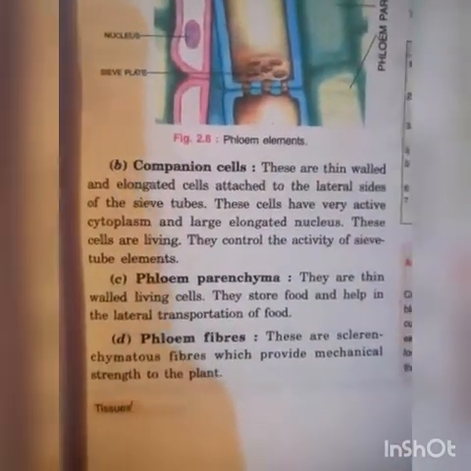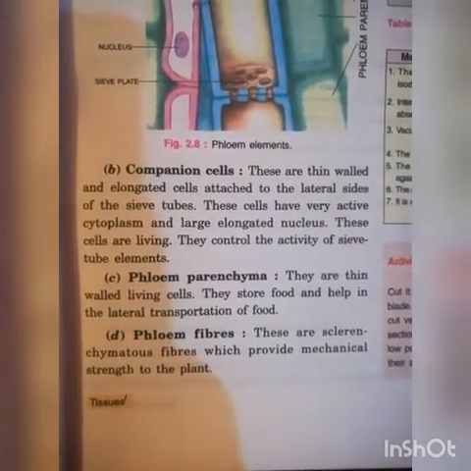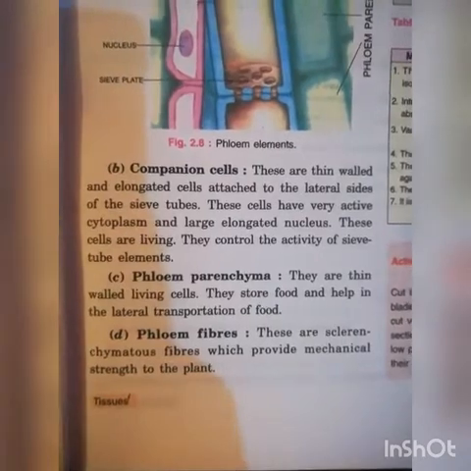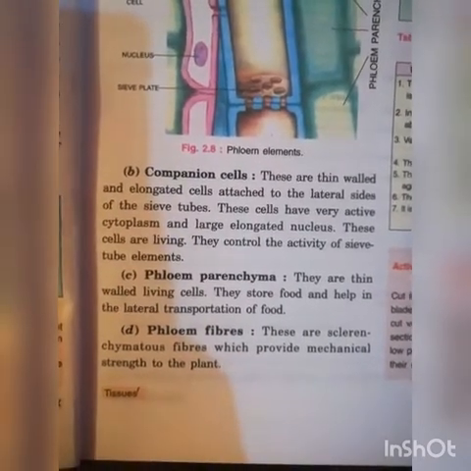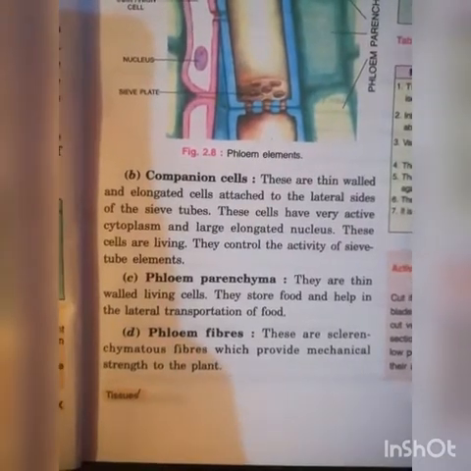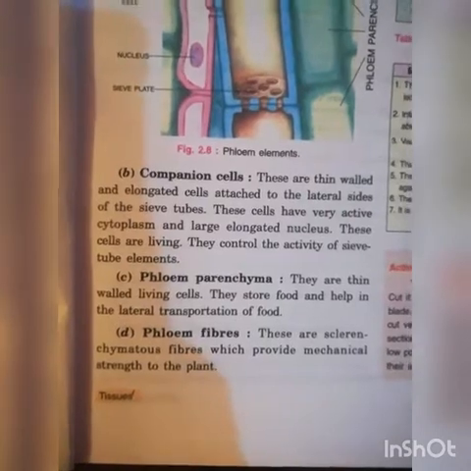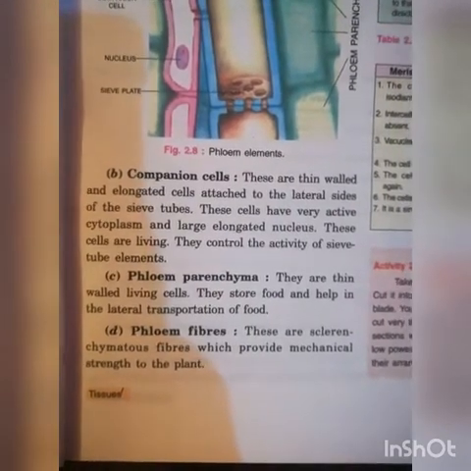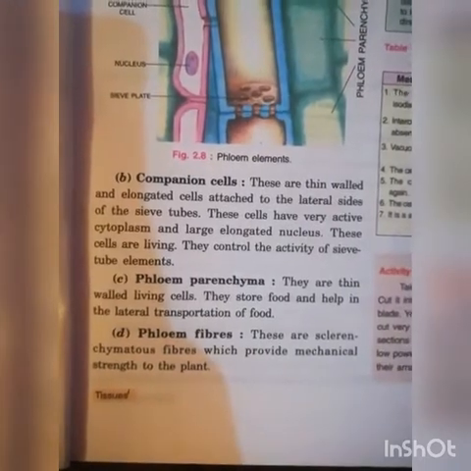Next, that is companion cell. These are thin-walled and elongated cells attached to the lateral side of the sieve tubes. These cells have very active cytoplasm and large elongated nucleus. These cells are living. They control the activity of sieve tube elements.